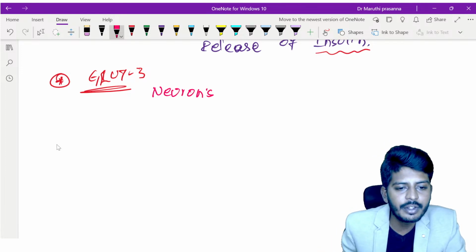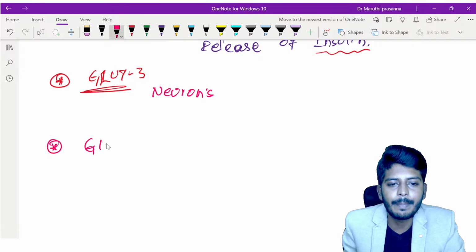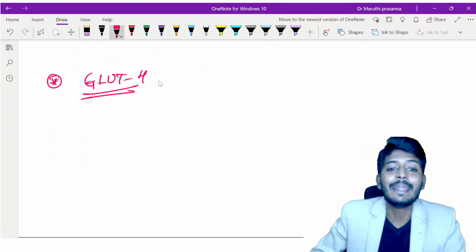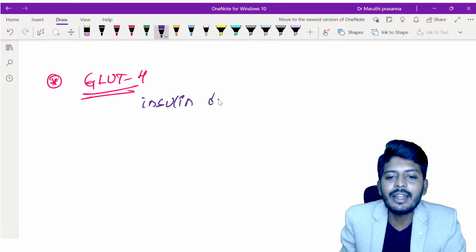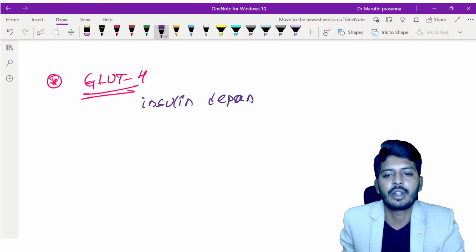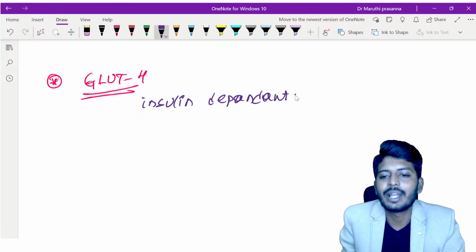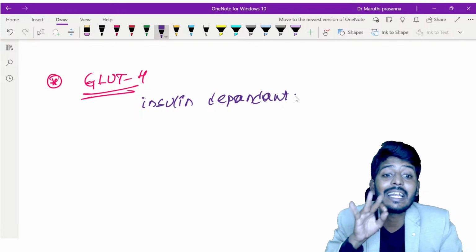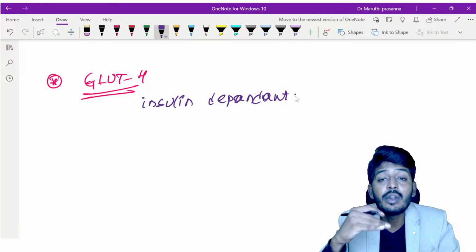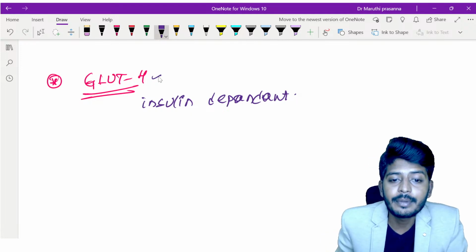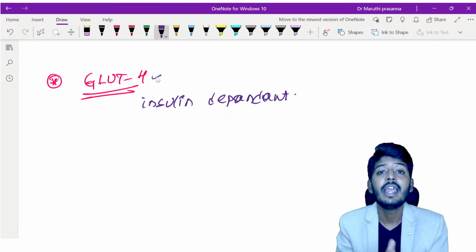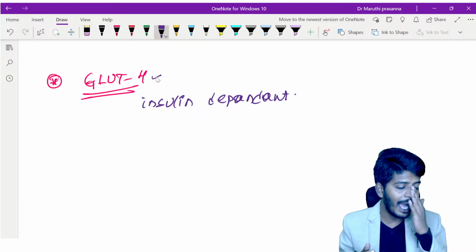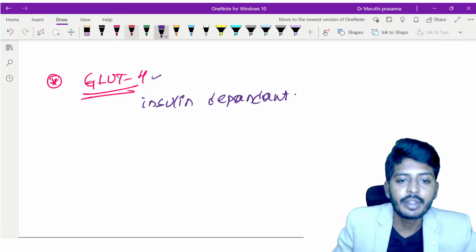Now GLUT4 is very important. That is your only insulin dependent glucose transporter, GLUT4. So GLUT4, my dear students, is dependent on insulin. It is insulin dependent, meaning to activate glucose transporter 4, we need insulin. Insulin will act upon the GLUT4. So basically, when insulin receptors are activated, GLUT4 becomes active. If insulin is not there, there is no activation of the insulin receptor, and no action of glucose transporter 4. So this is very important.